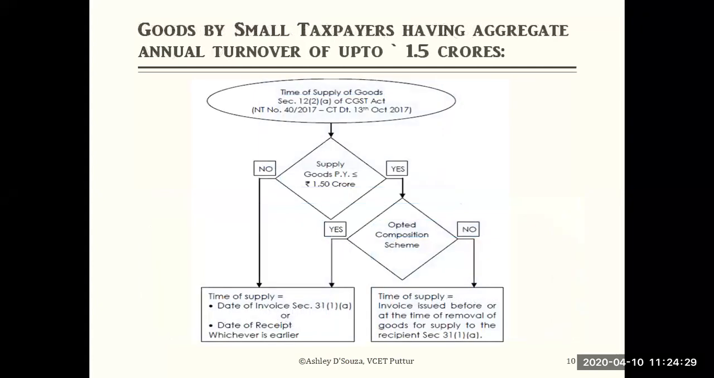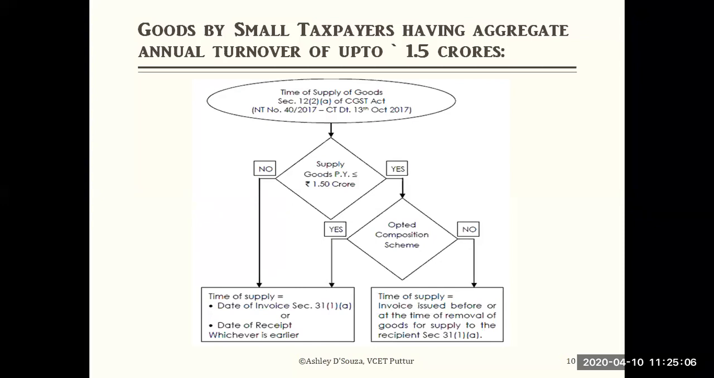Here you saw goods by small taxpayers whose turnover is less than 1.5 crores, and previously you saw those which are more than 1.5 crores. We discussed this in the previous class. Supply of goods is yes, opted for composition scheme, no. Then the time of supply will be when the invoice is issued before or at the time of removal, when the goods are moved to the recipient. Whichever is earliest will be considered.